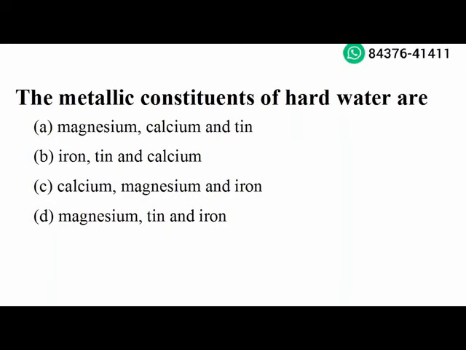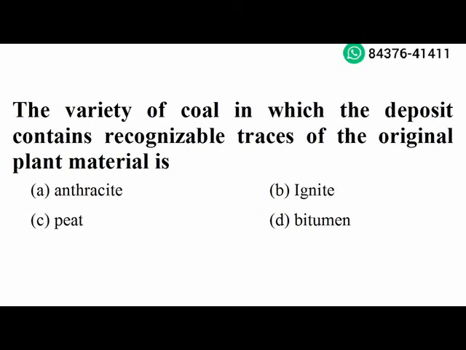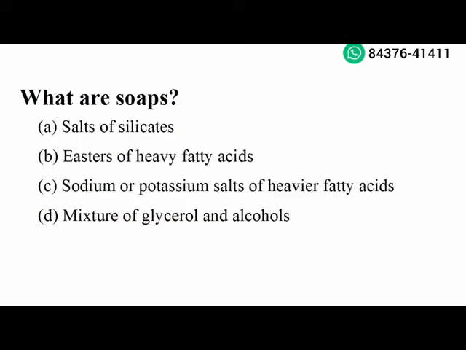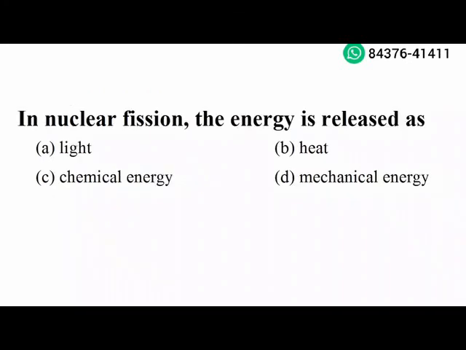Next question. The variety of coal in which the deposit contains recognizable traces of original plant material is peat. Option C is the right answer. Next question. What are soaps? Sodium or potassium salts of heavier fatty acids. Option C is the right answer.